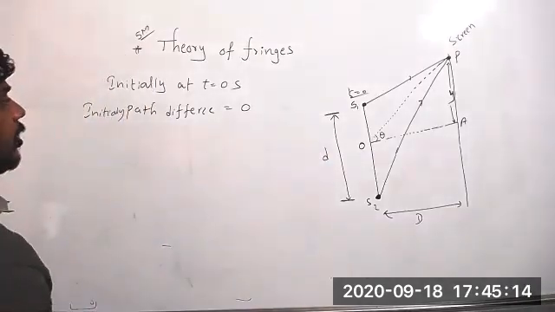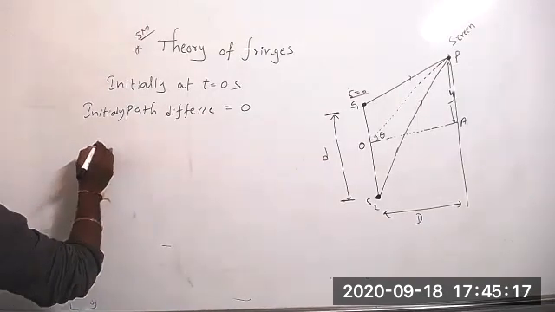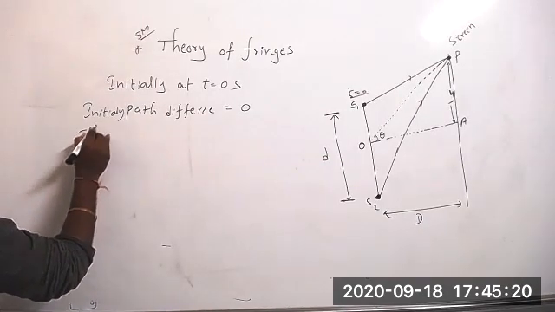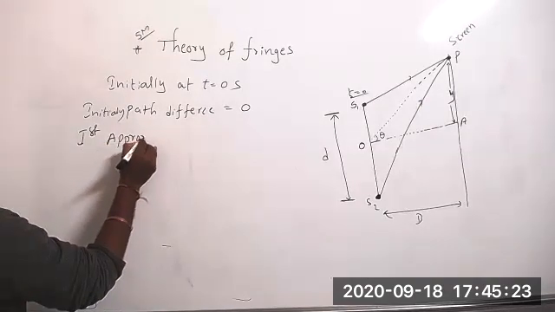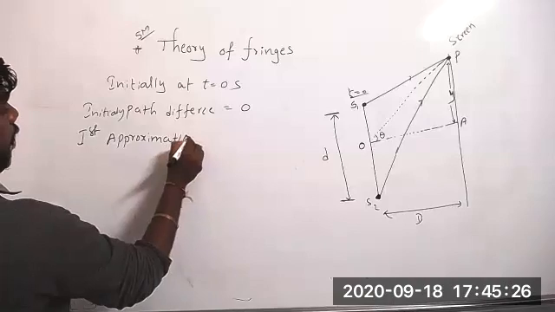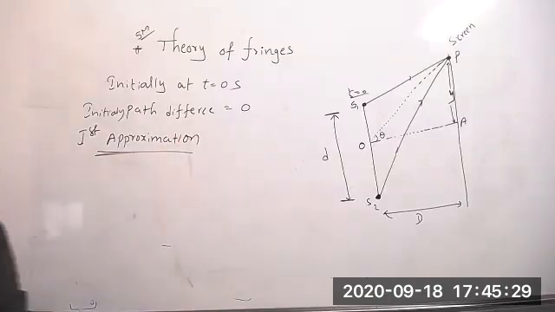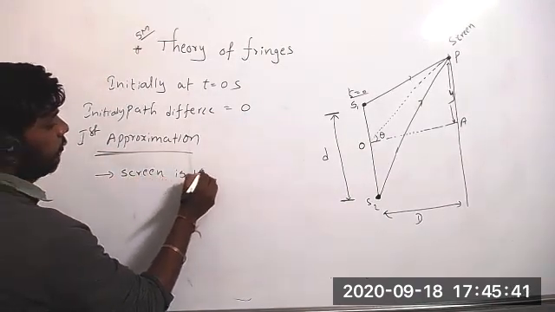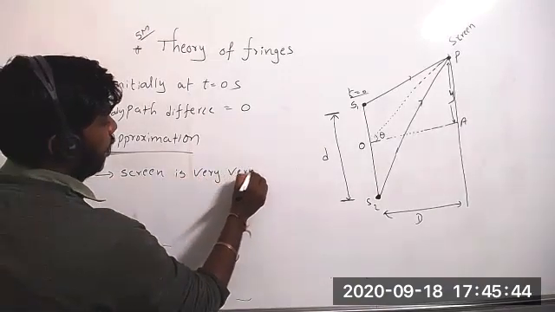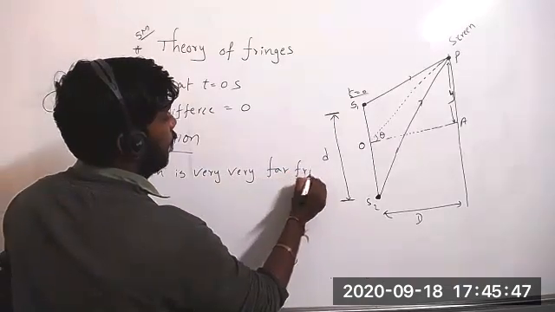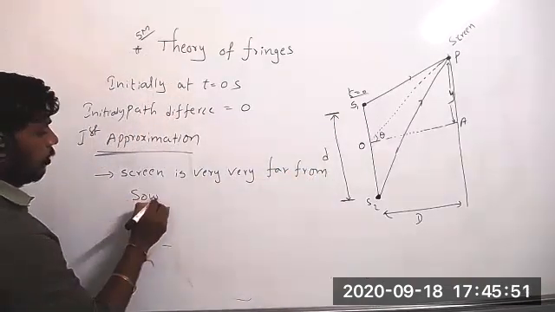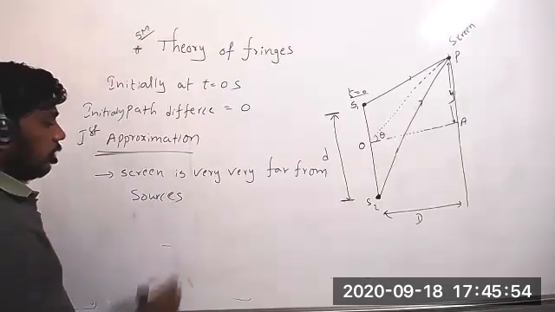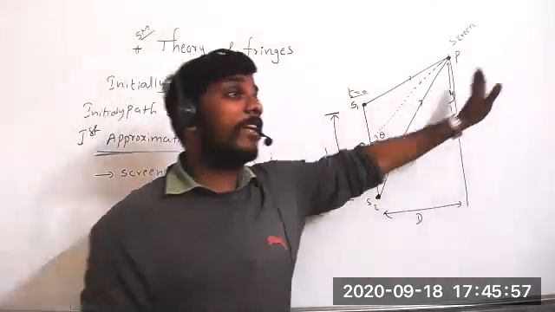To calculate that path difference, the first assumption or first approximation is: screen is very, very far from the source.